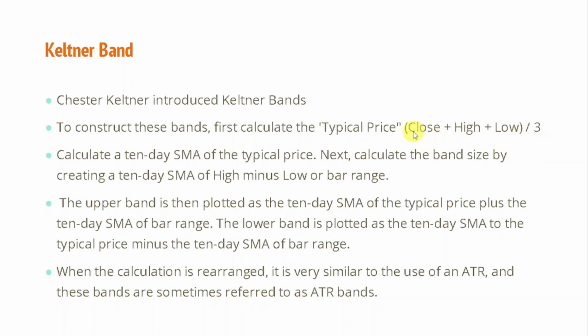As you know, the simple moving average takes only close into account, but this typical price takes close, high and low, three data points, into account. This is why the Keltner band is different from our Bollinger band, but it is not used very widely. But you should read about it if you want to clear your CMT exam well, because some questions can come from the Keltner band as well.